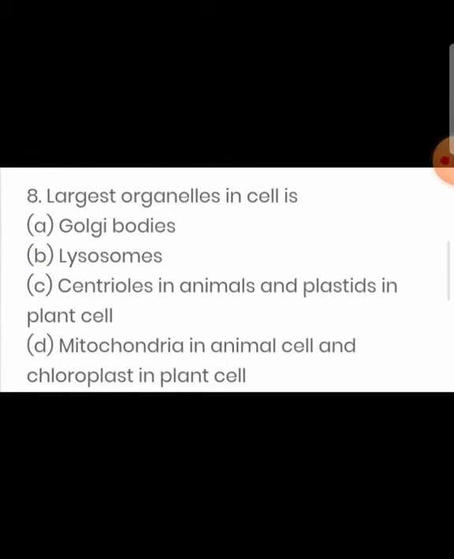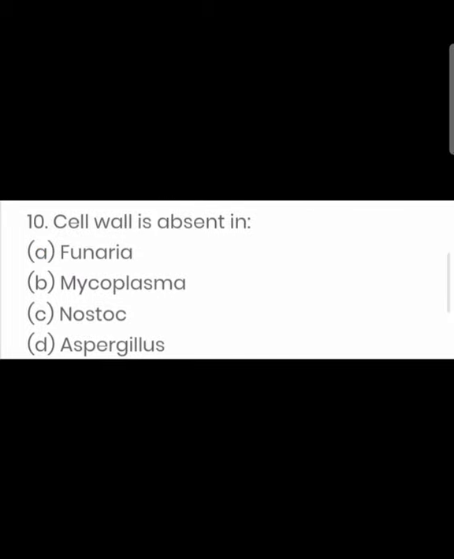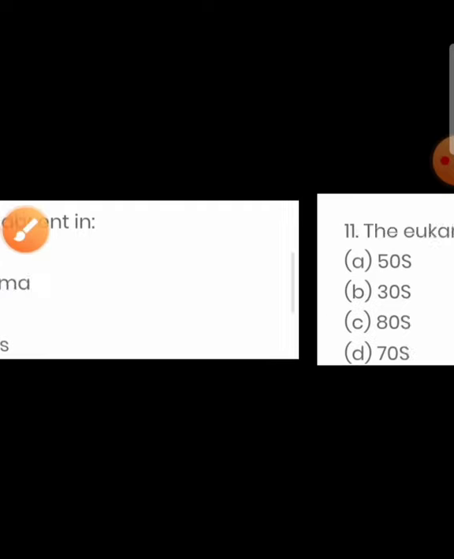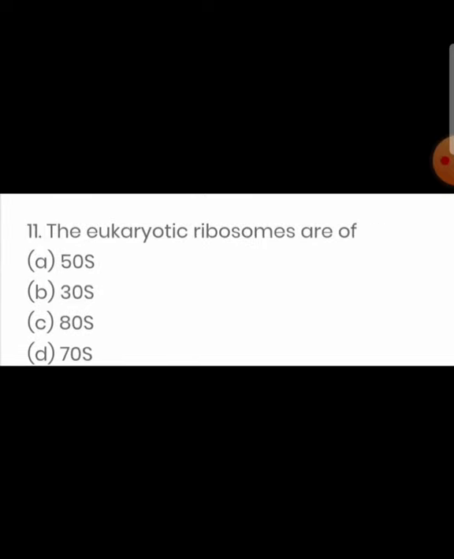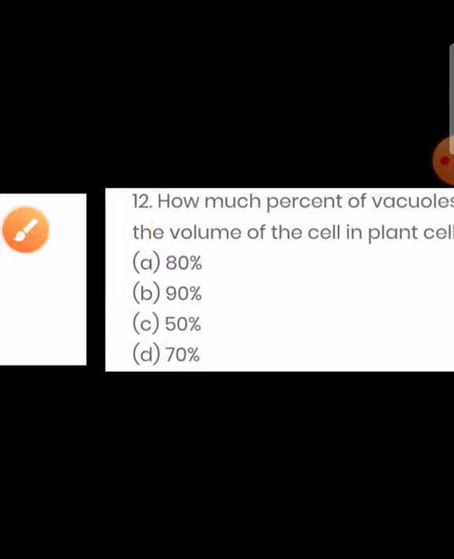Largest organelle in cell: mitochondria in animal cell, chloroplast in plant cell. Tubulin occurs in cilia and flagella. The cell wall is absent in mycoplasma. The eukaryotic ribosomes are 80S, prokaryotic 70S.